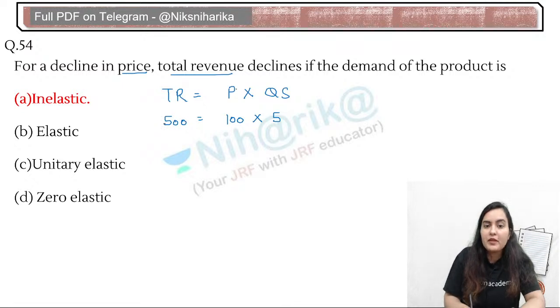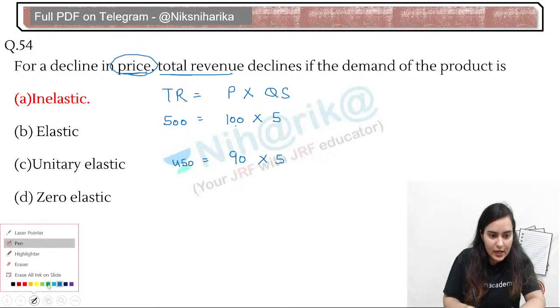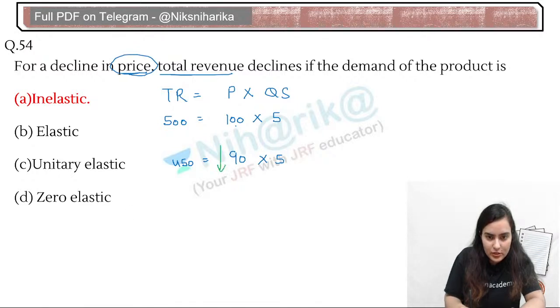Now if only the price is reducing, by 10%, let's keep the new price at 90. What will be the total revenue? It will be 450. Can you all see that with the reduction in price, the total revenue is also reducing.